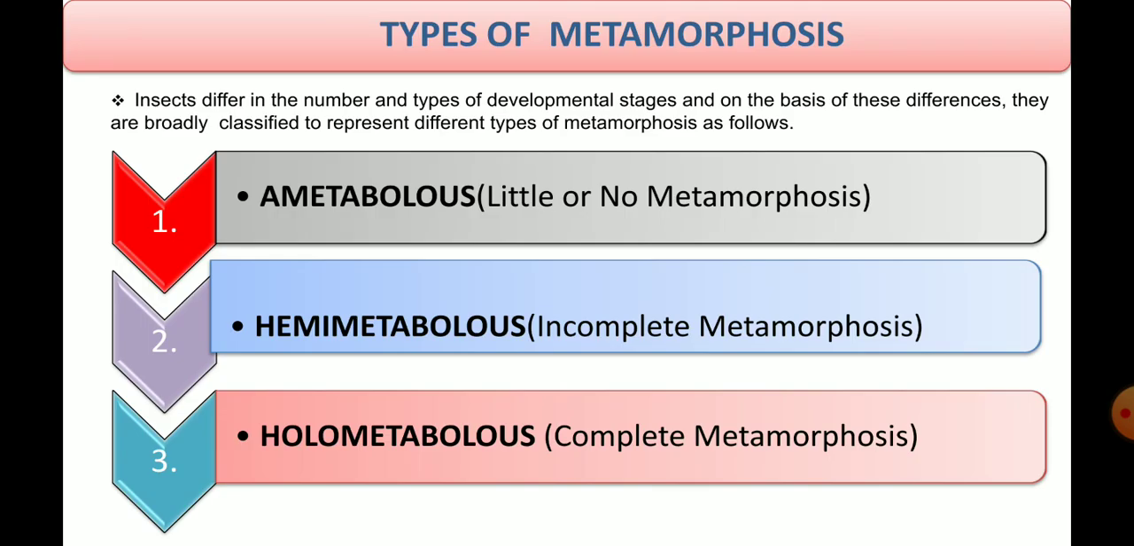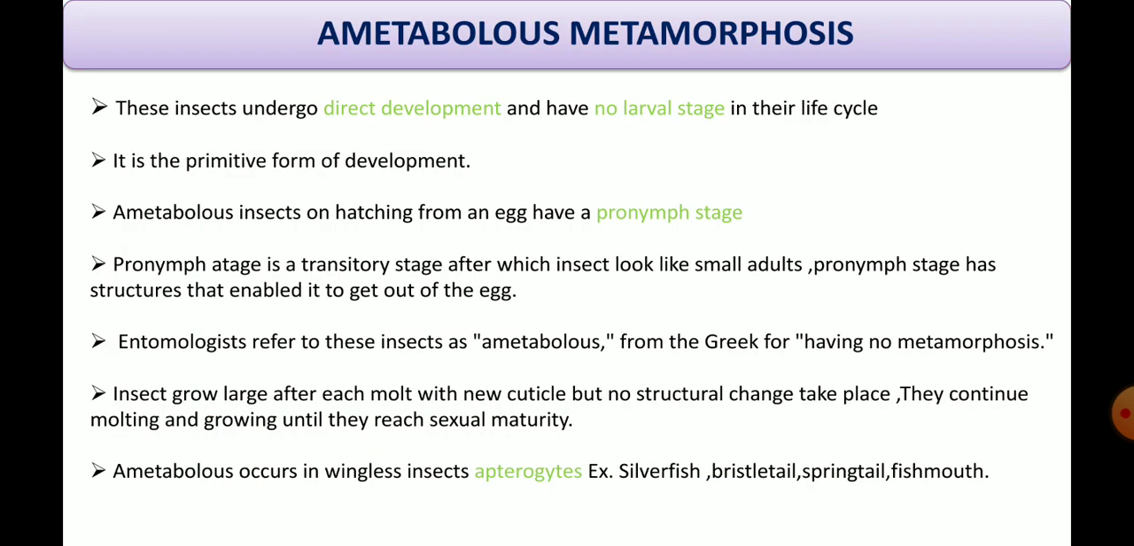Now, coming to the types of metamorphosis, as we know, insects differ in the number and type of developmental stages, so we can classify them on the basis of these differences as first, ametabolous or no metamorphosis, second, hemimetabolous or incomplete metamorphosis, and third, holometabolous or complete metamorphosis. Now let's see each of these types in detail, of which the first is ametabolous metamorphosis.